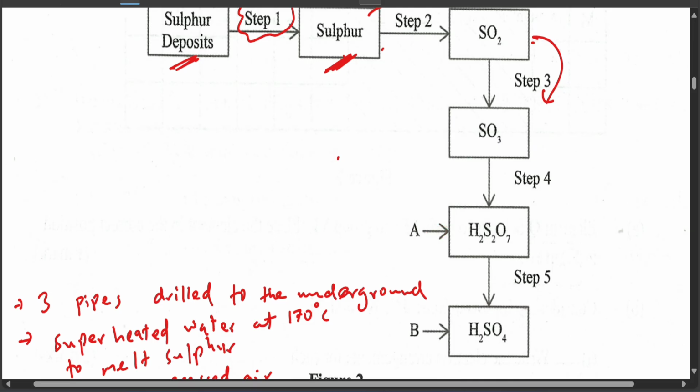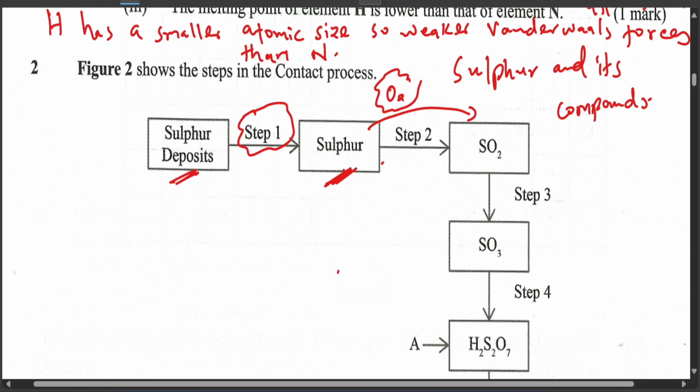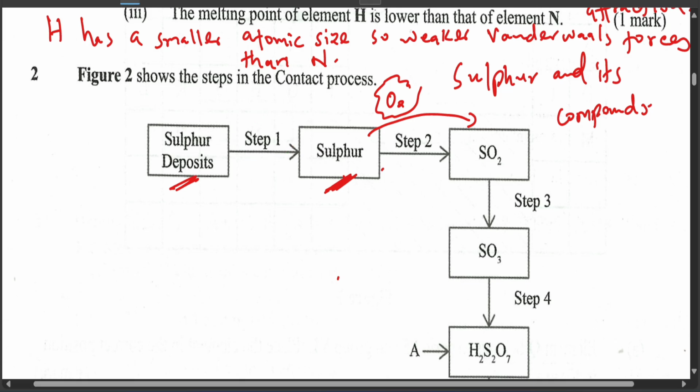Okay, now let's overlook this part again, so that we can get a good view of what's really happening. Usually we have sulfur from the Frasch process, which we extract from the sulfur deposit.